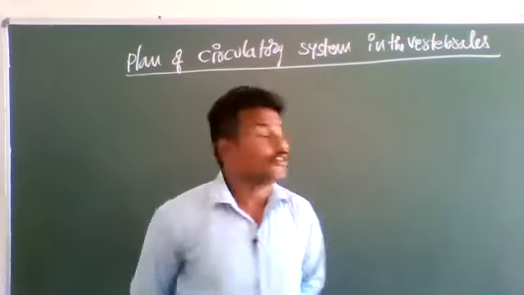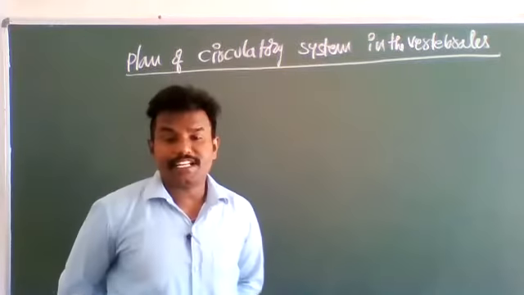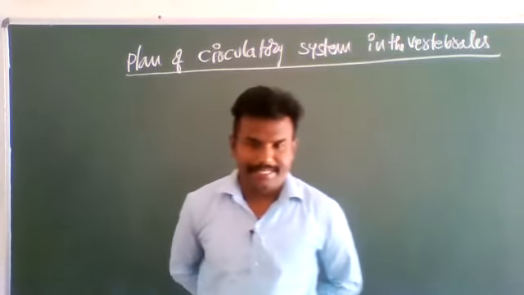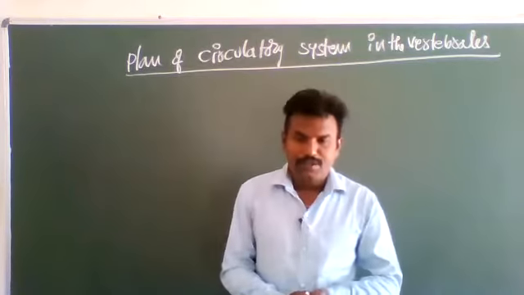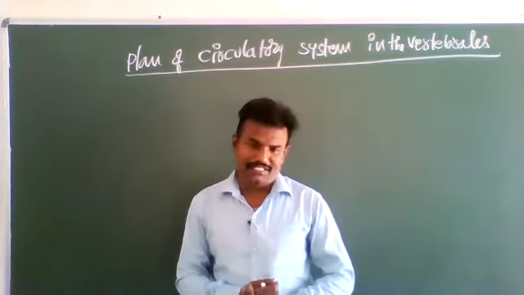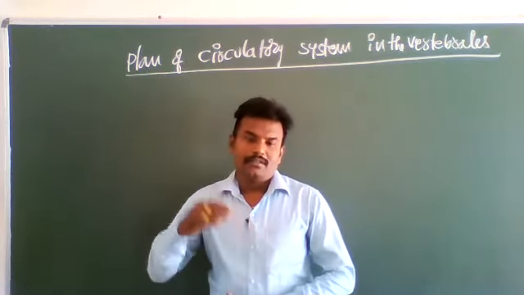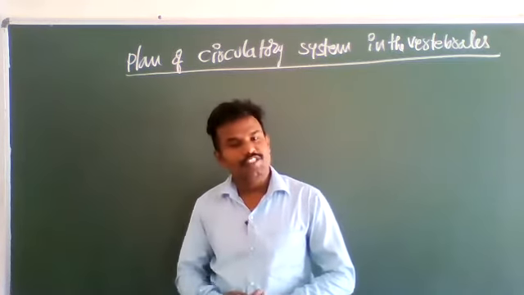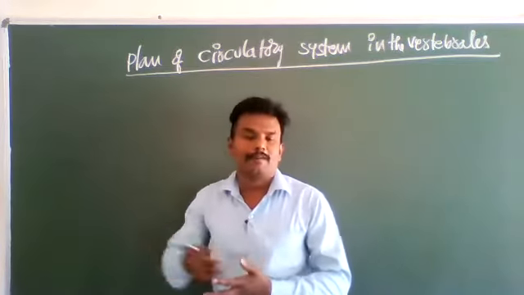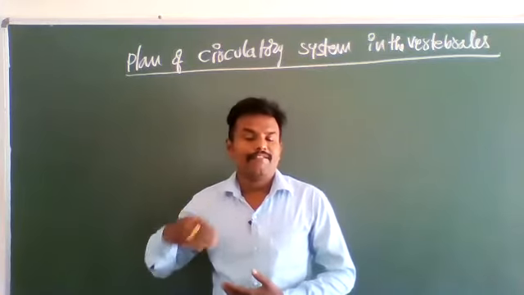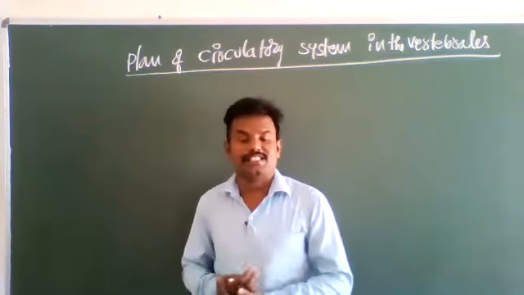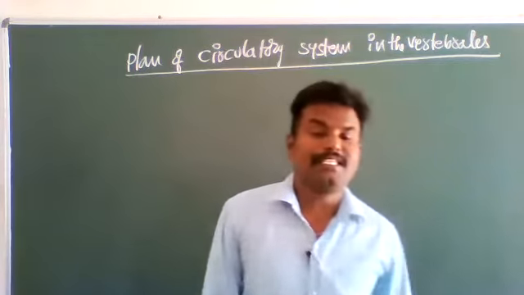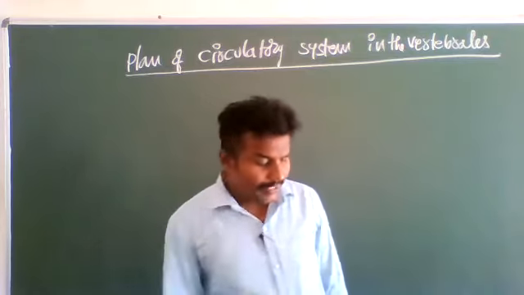Okay, ma'am. So, the plan of the circulatory system in the vertebrates. In the course of evolutionary changes, what does that mean? When animals are surviving on our planet, automatically in every decade some evolutionary changes take place in the animals. So during evolution,